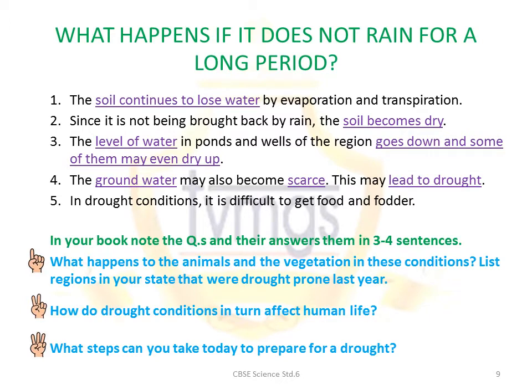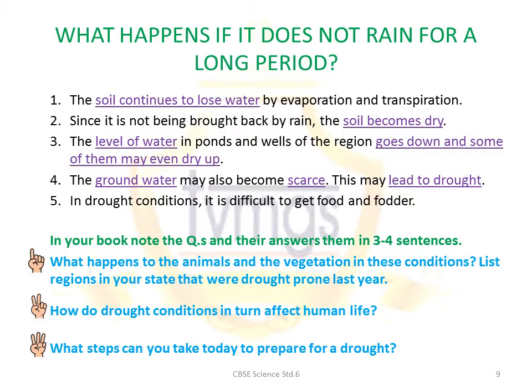We already know the answer to the question of what happens if it rains excessively for a long period of time. It causes floods. But what would happen if it doesn't rain for a long period of time? Let's see what we already know. The soil will continue to lose water due to the process of evaporation and transpiration that will keep continuing in the sunlight.